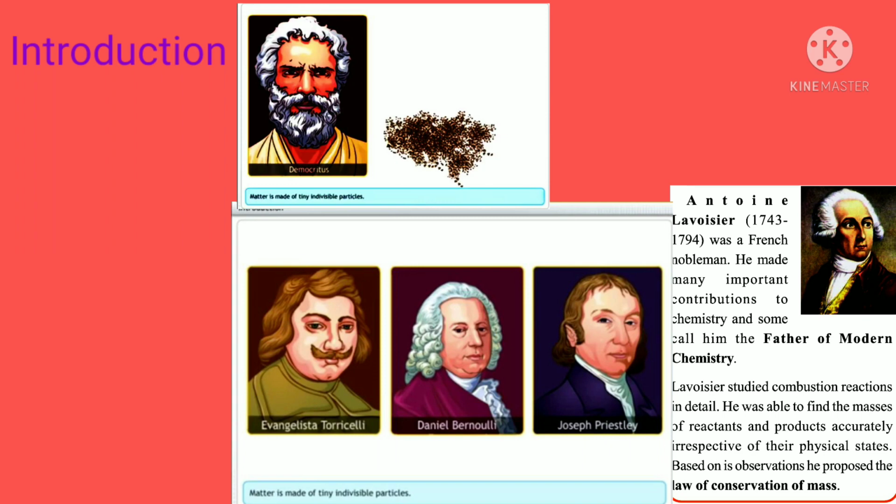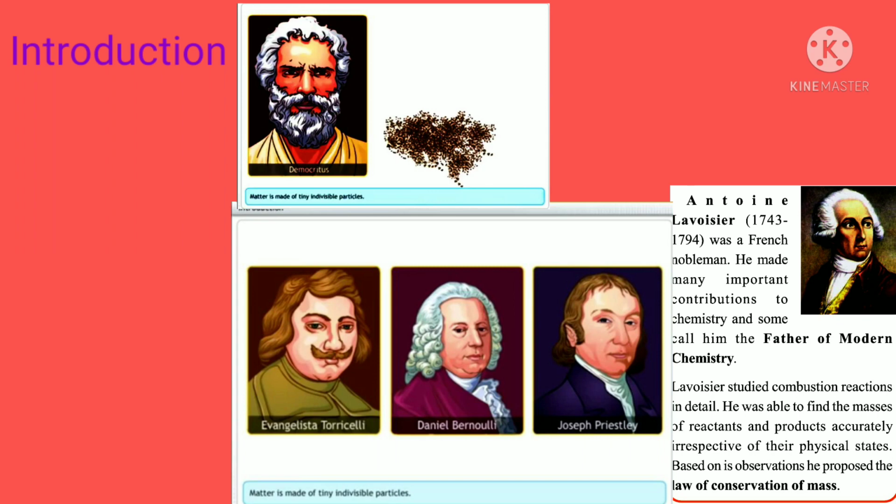Many scientists have studied matter. First, Democritus studied what matter is: matter is made up of very small particles. After that, Evangelista Torricelli, Bernoulli, Joseph Priestley, etc. studied matter and how matter is formed. After them, many more scientists studied matter.